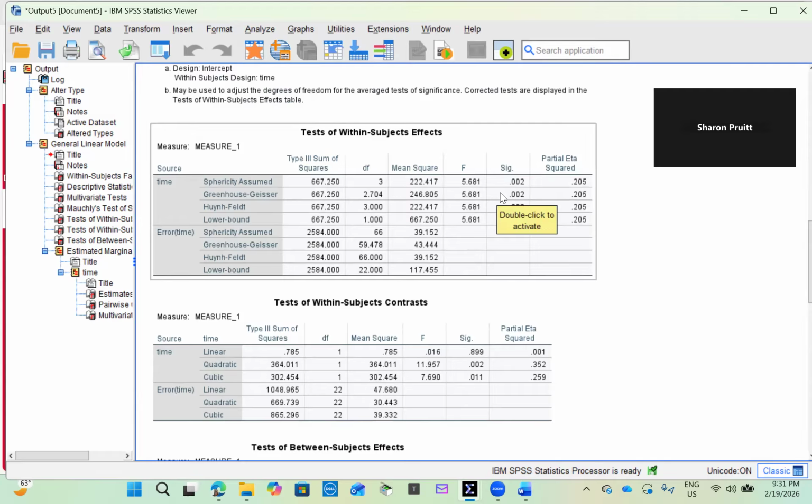In conclusion, the repeated measures ANOVA showed that chocolate had a statistically significant effect on attitude over time. The assumption of sphericity was met according to Mauchly's test, allowing interpretation of the standard within subjects results. Attitude increased notably 5 minutes after chocolate consumption, but gradually declined over the next several hours. Although the effect size was large, the pattern suggests that chocolate produces a short-term improvement in attitude rather than a sustained long-term change.